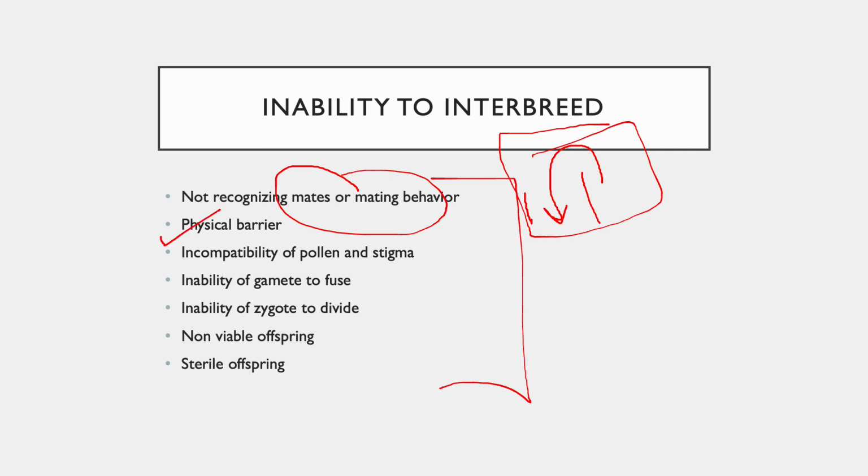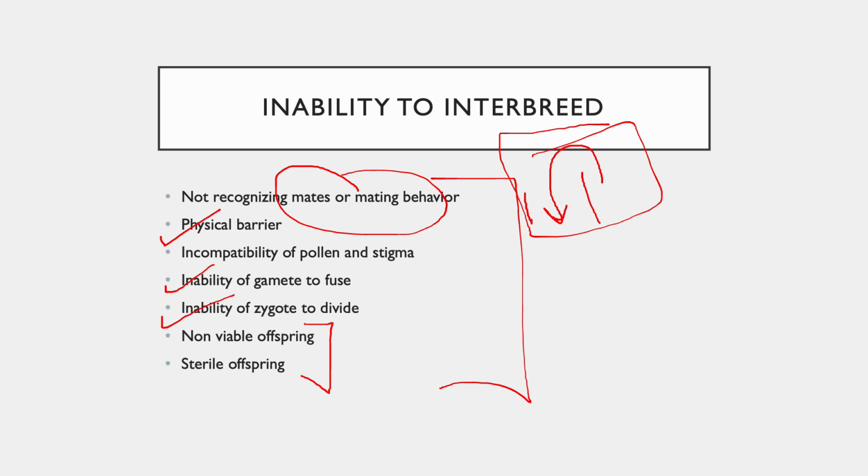There might be a physical barrier, which is quite common, an inability of the gametes to fuse, or of the zygote to divide, as a result of which a non viable or sterile offspring is formed, or not recognizing mates or mating behavior. So there might be an inability, in the same population, to recognize the mate with which breeding has to occur.